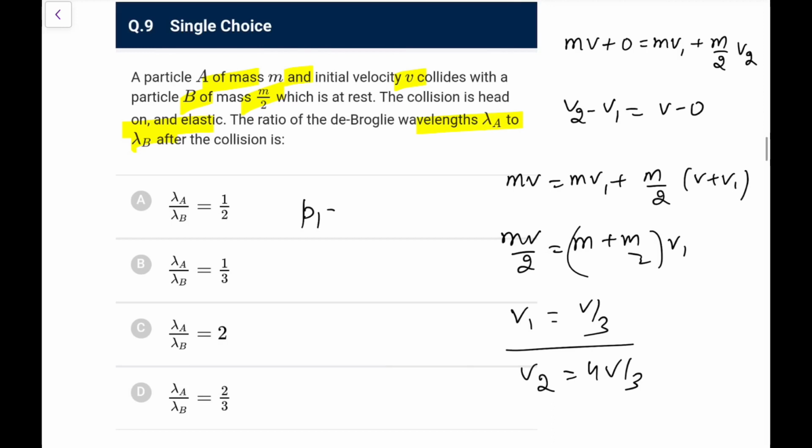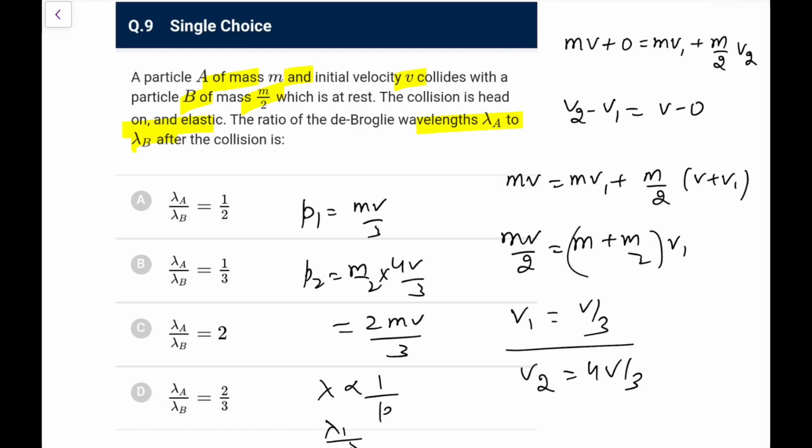So the p1 momentum would be mv by 3, the p2 momentum would be m by 2 into 4v by 3, that is 2mv by 3. So because it has momentum double, the de Broglie wavelength would be half, because lambda is inverse to p. So lambda 1 by lambda 2 is p2 by p1, that is 2 is to 1. So go for option C in this case.